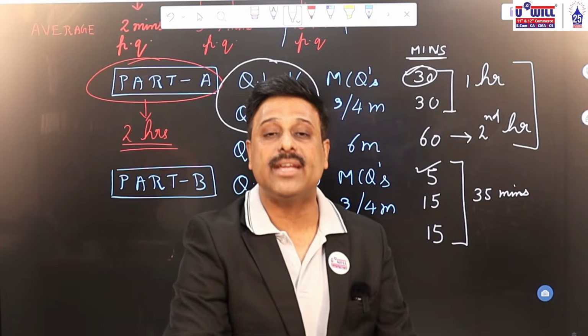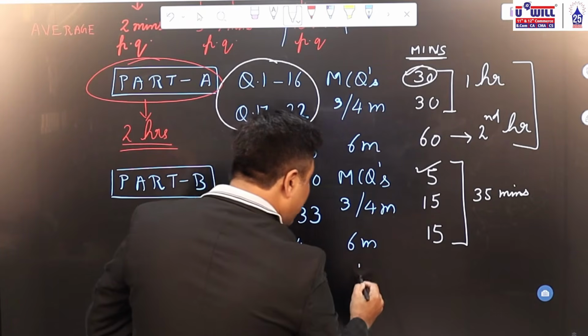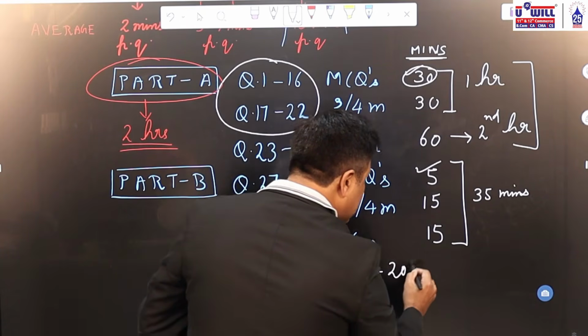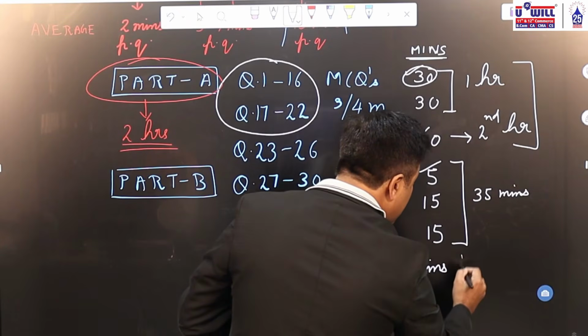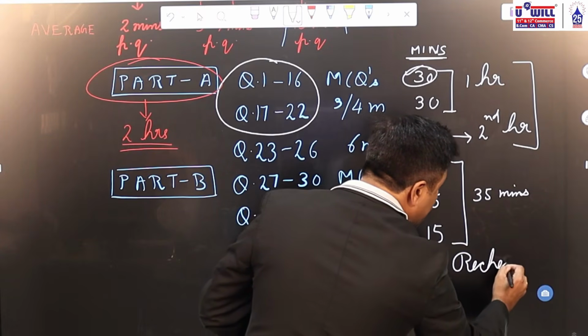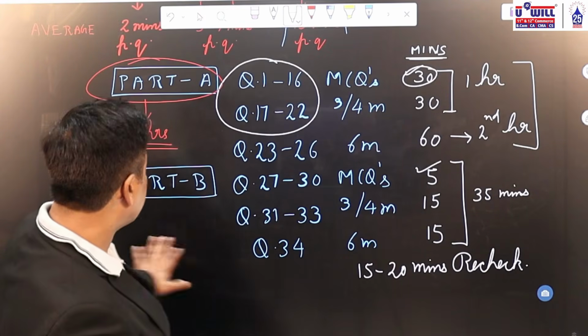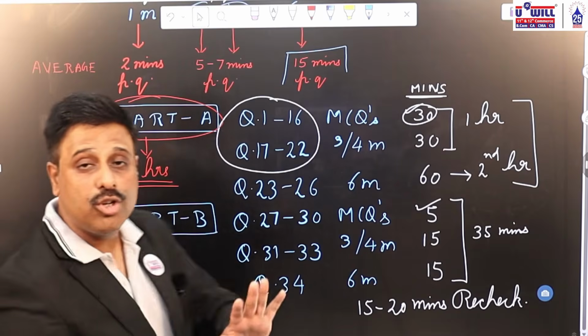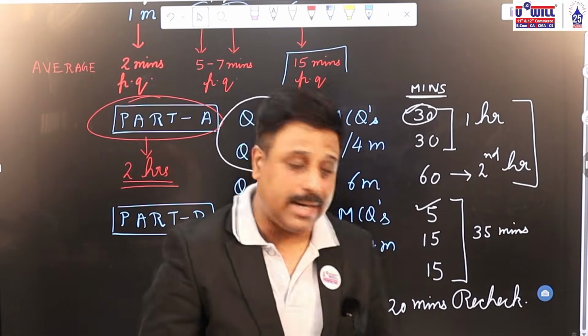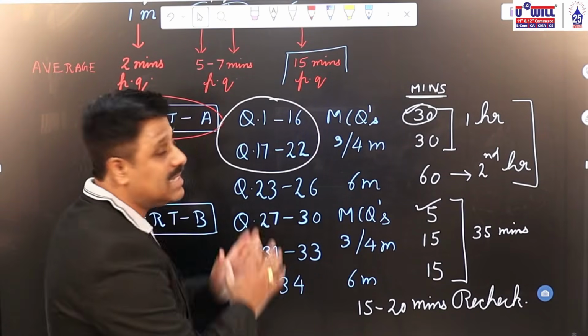Re-verification, rechecking can be done. So at the end, 15 to 20 minutes must be left out to recheck the paper. That much margin you must always keep. So if you go with this rough time management, I'm 100% sure you'll not face any problem in completing your paper in time. But the biggest challenge is MCQs.